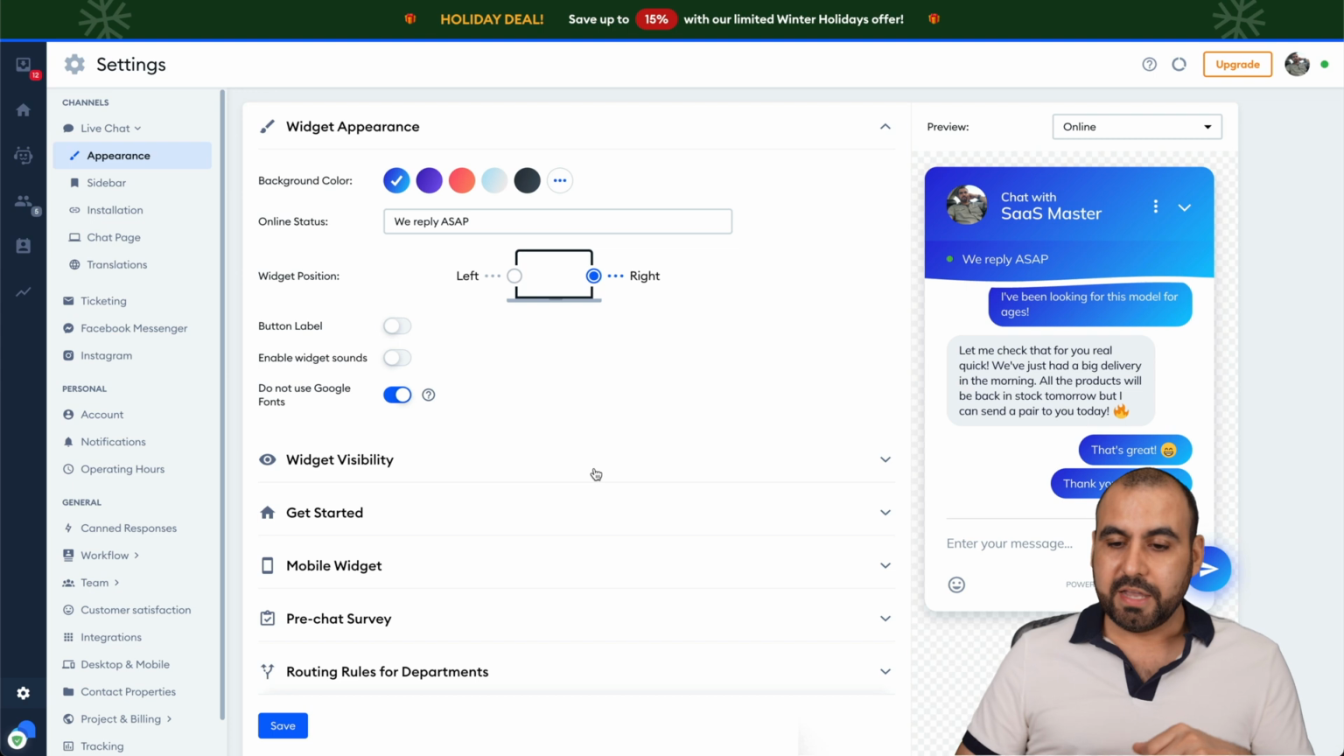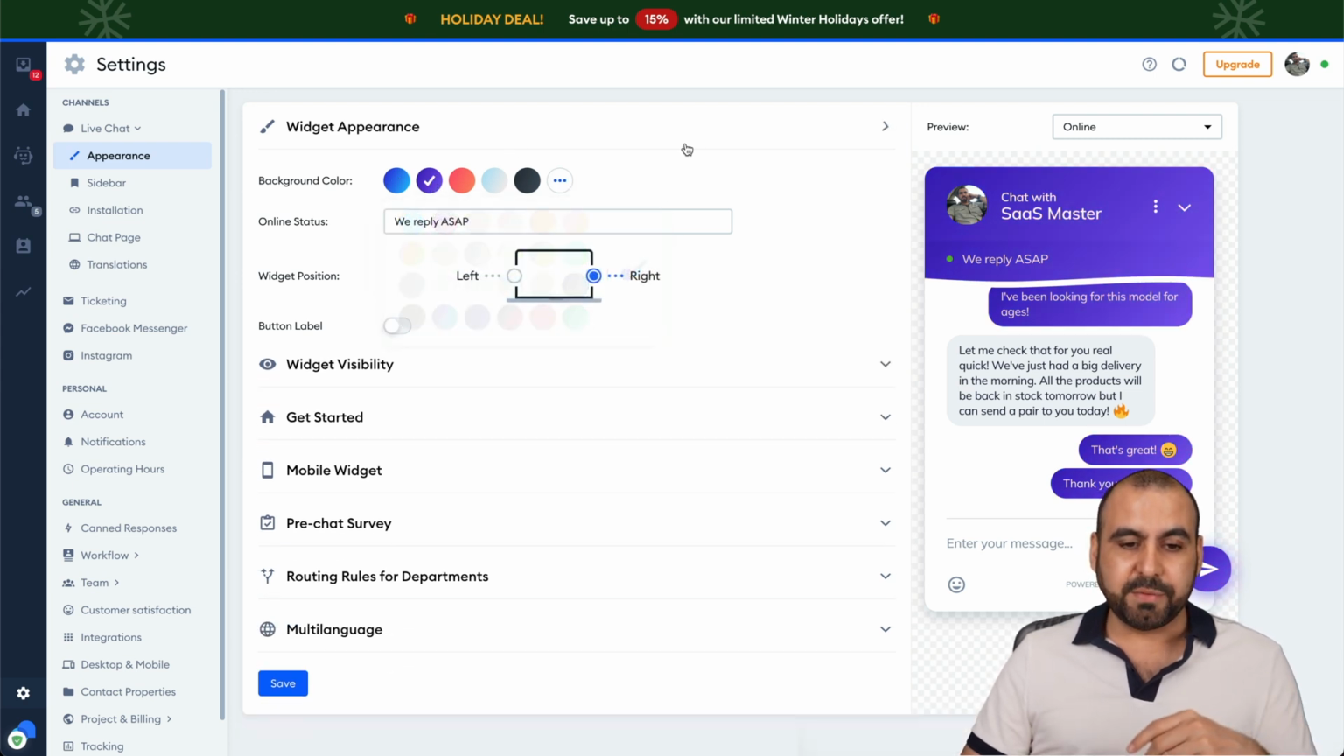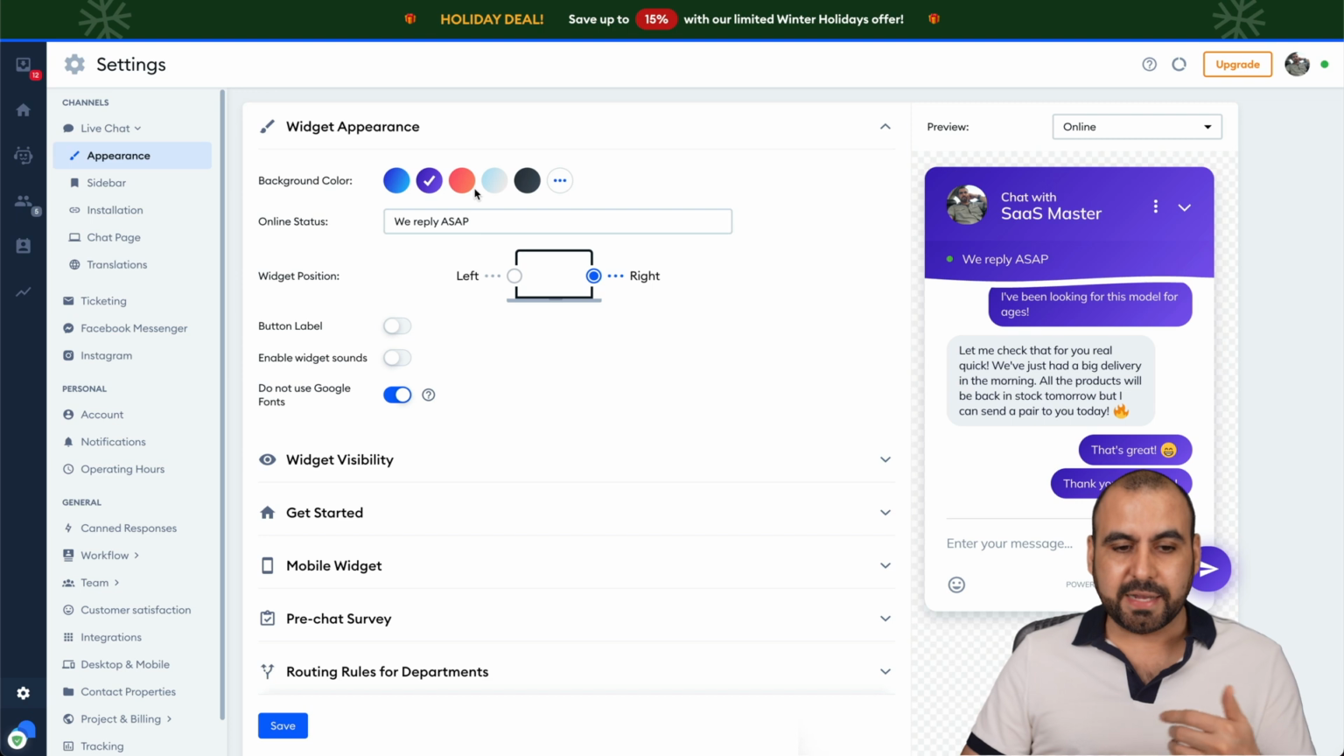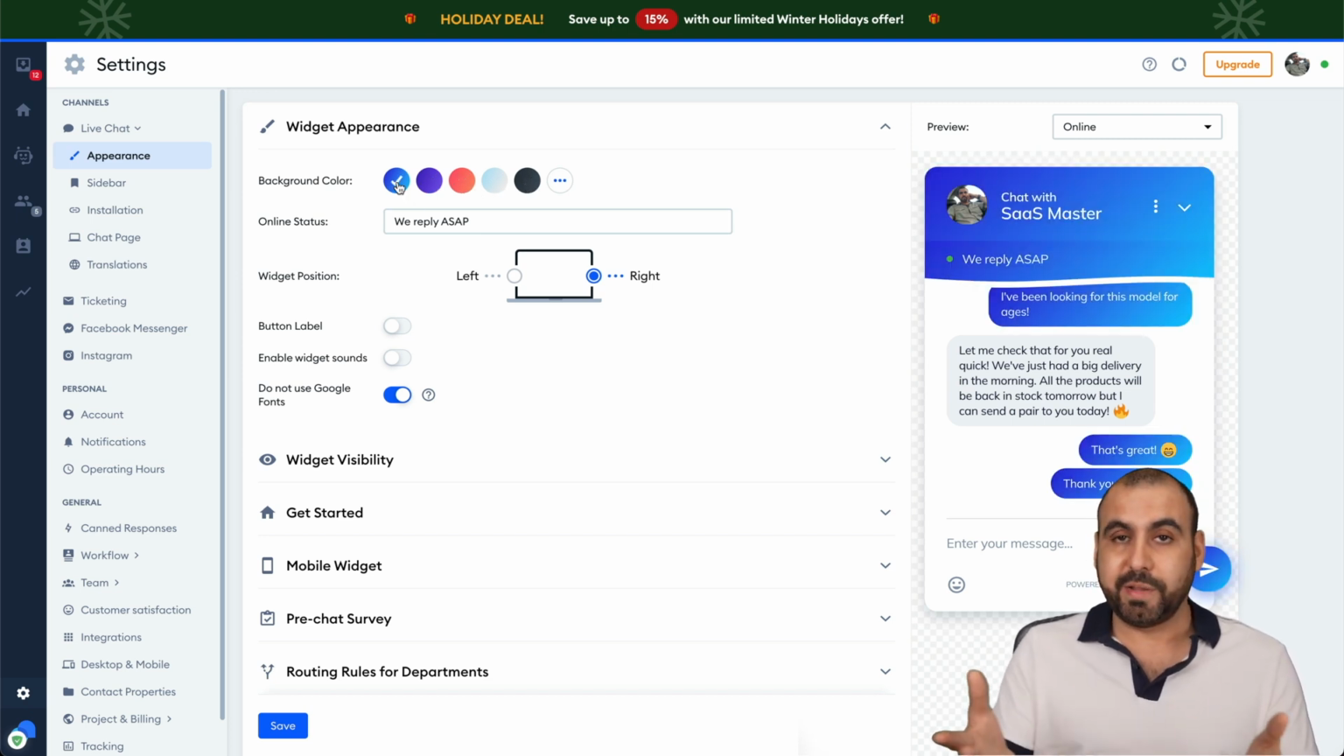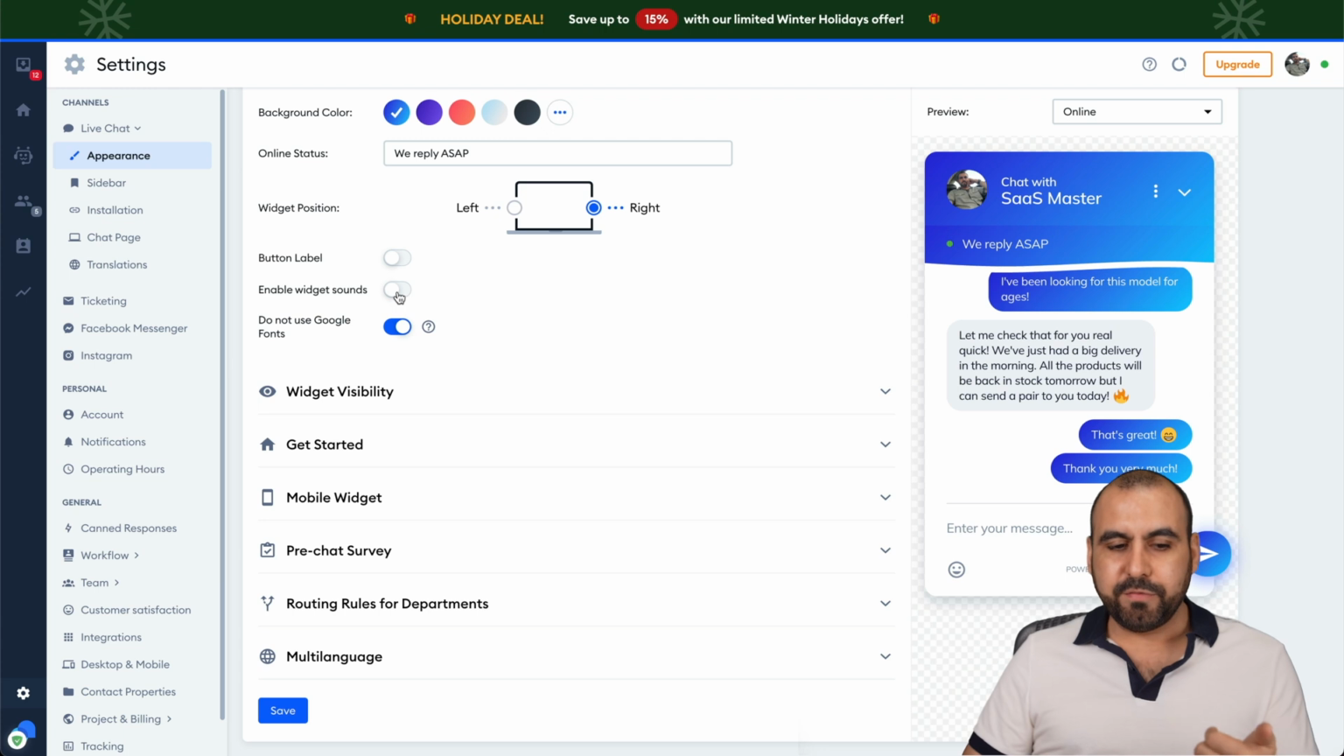For example, if blue is not your branding, like let's just say if it's purple, green, or custom, you have the options available here for other gradients, and you can customize it depending on how you want to display it on your site. You have the widget position, left or right, the button label, enable widget sound. I removed the enabled widget sound. It's there by default, but I think it's a little bit annoying, so I removed it.